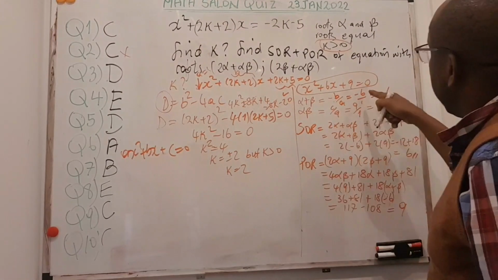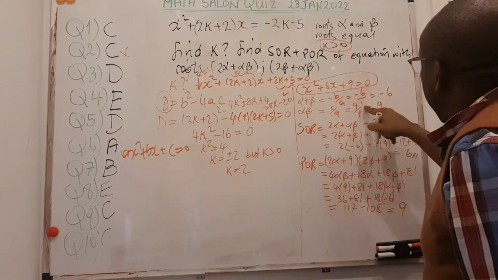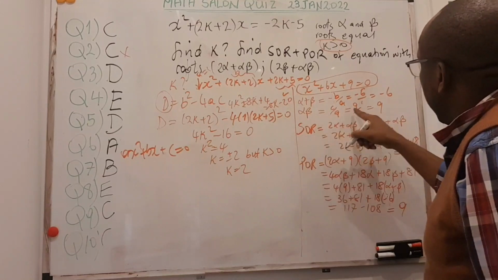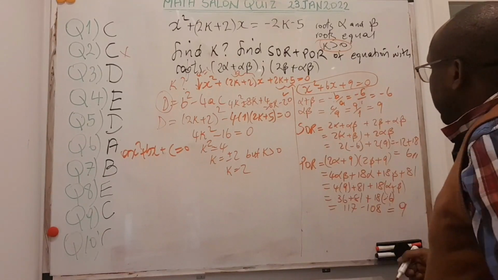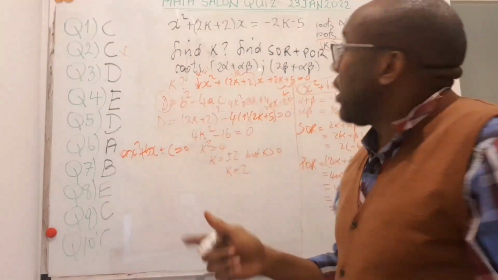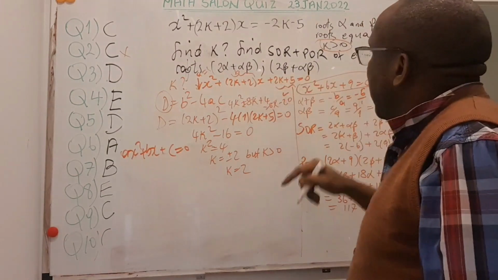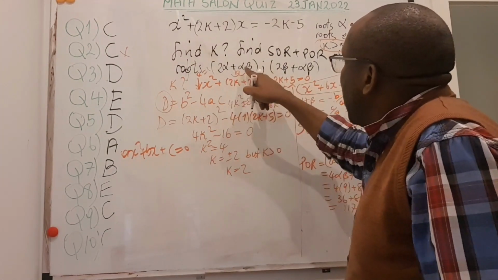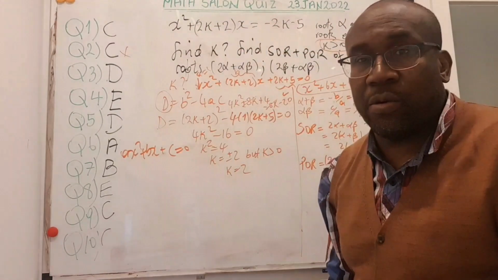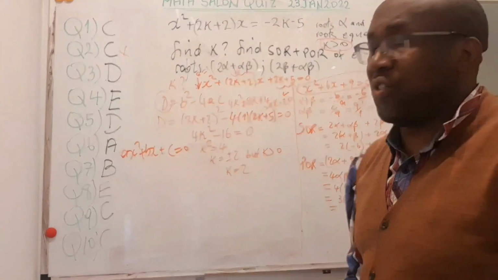So if this is the case, then it's simply minus b on a. So this is minus b, here 6, divided by a. So that's minus 6. And the product of roots is c on a, which is 9 divided by 1, equal to 9. You are not told that there is another equation that we don't know, but the only thing you know is that the roots are 2 alpha plus alpha beta, 2 beta plus alpha beta. Because it has information about alpha beta, it means that it depends on the roots of this other equation that we already know. So we can take this indirect path to get that information without necessarily knowing the equation.